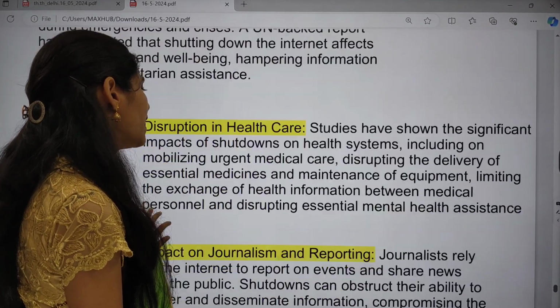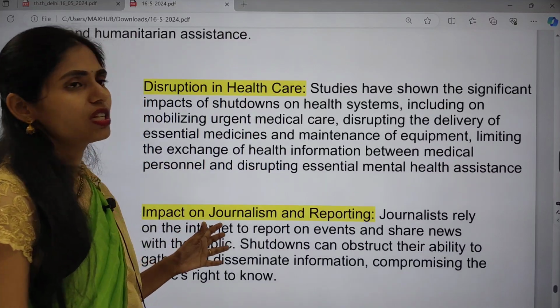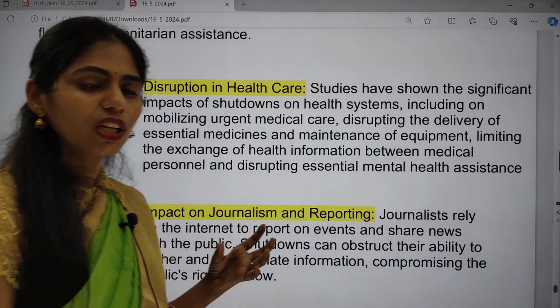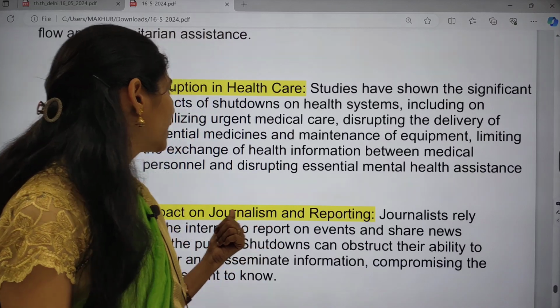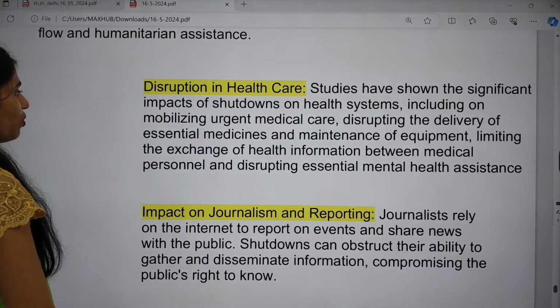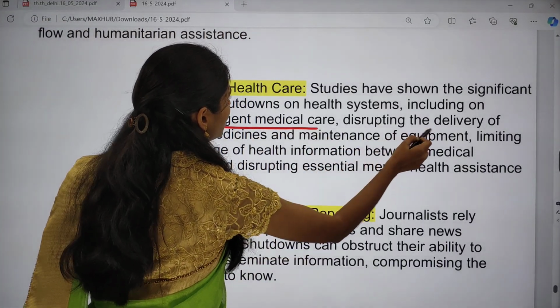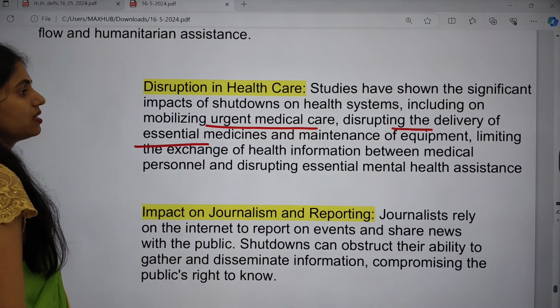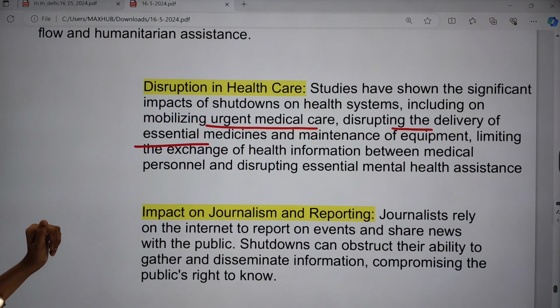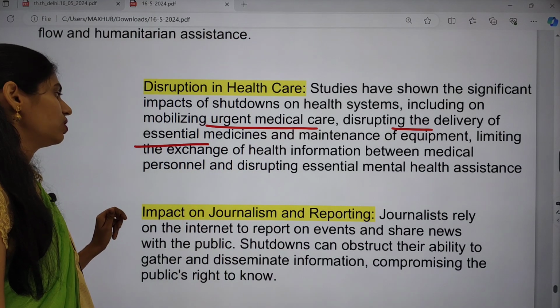And next one is, there will be disruption in healthcare, because nowadays we are using the internet for taking online appointments, and that will get affected. For example, if you want to mobilize urgent medical care, the delivery of essential medicines, maintenance of equipment, and the exchange of health information will be limited, etc.